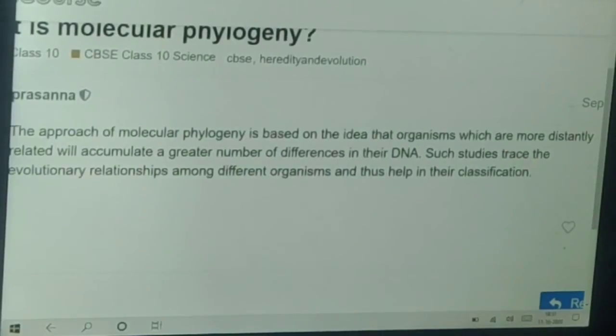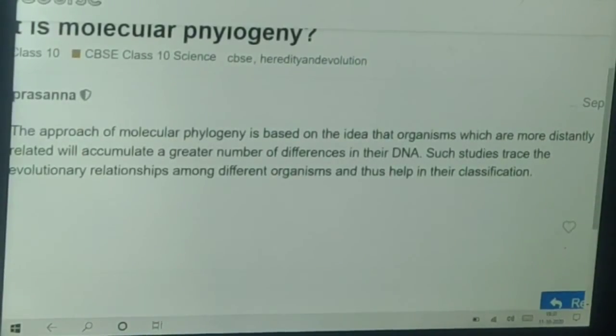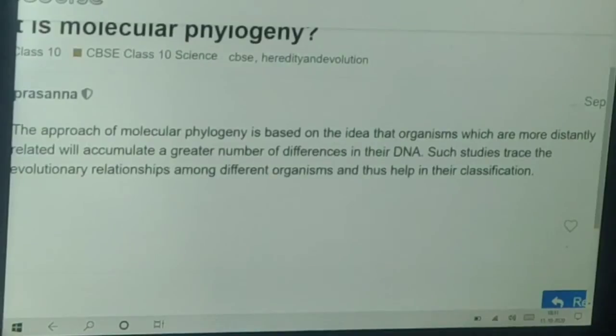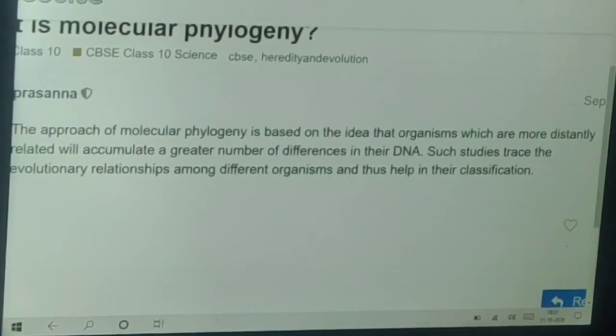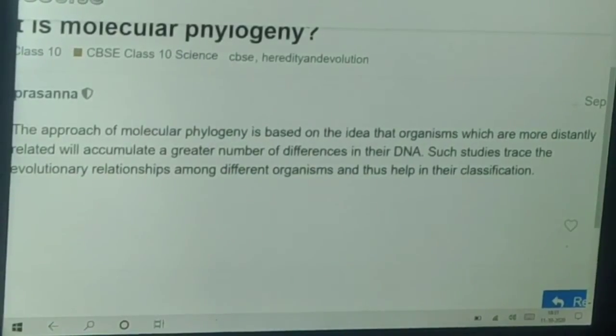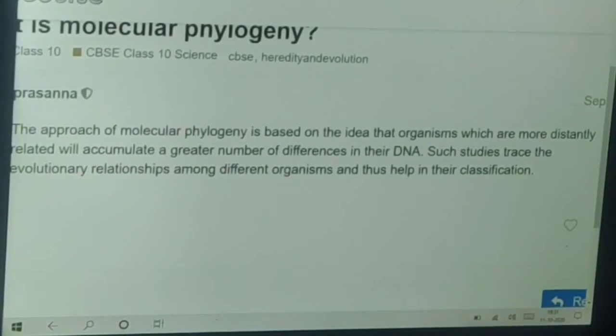The changes made in the first generation, more changes will occur in the second generation, and in the third generation more changes will occur. These changes accumulate from one generation to the next.